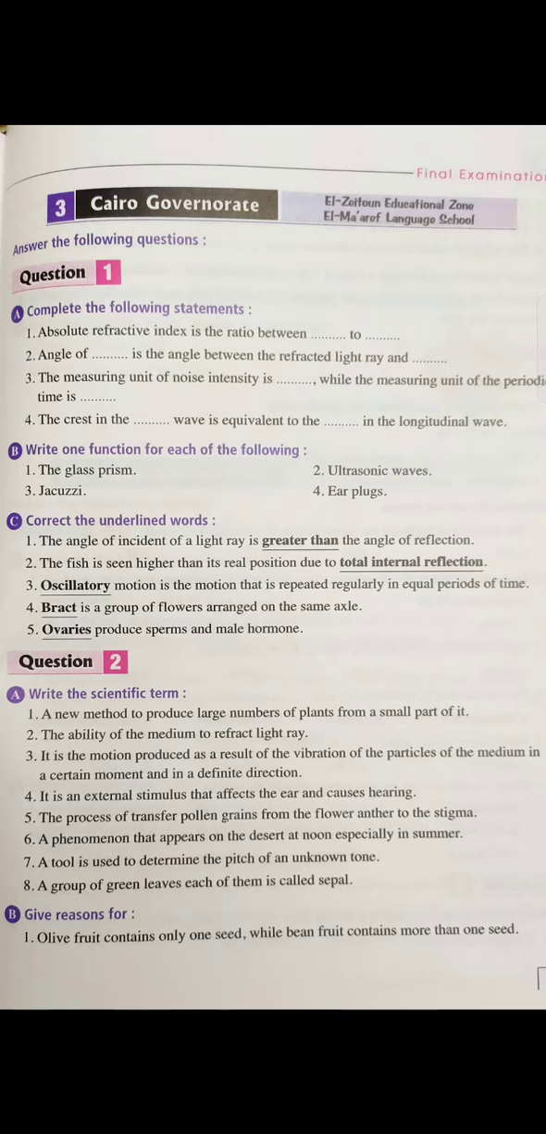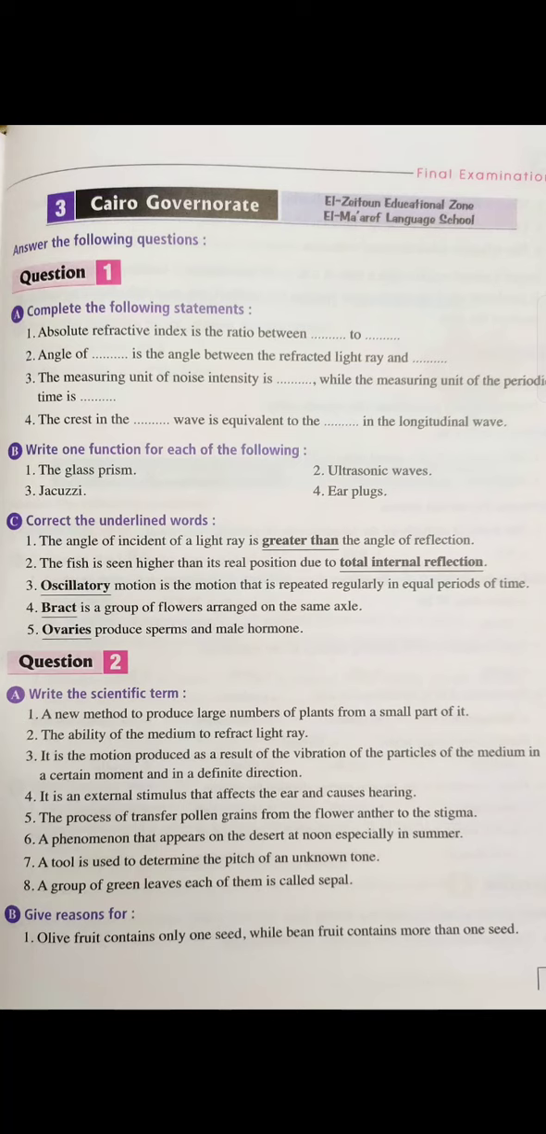2. Angle of what is the angle between the refracted light ray and what? Okay, the angle between the refracted light ray and the normal, it will be what? It will be the angle of refraction. So the statement will be: angle of refraction is the angle between the refracted light ray and the normal at the point of incidence on the interface.